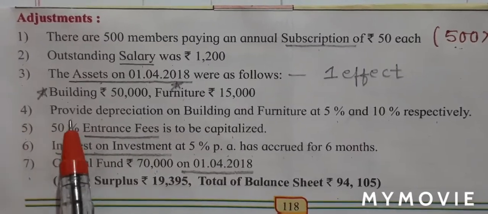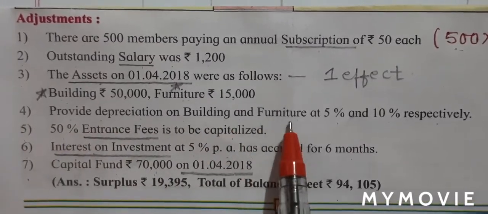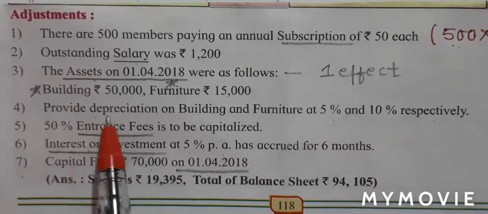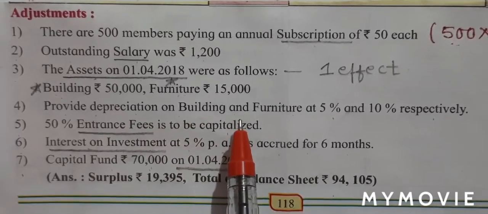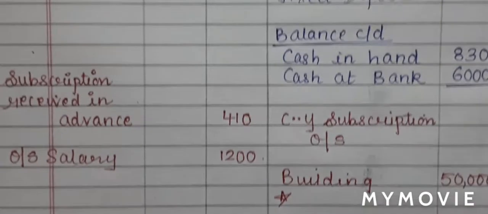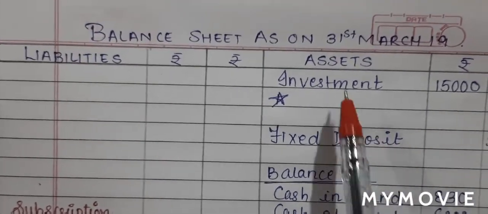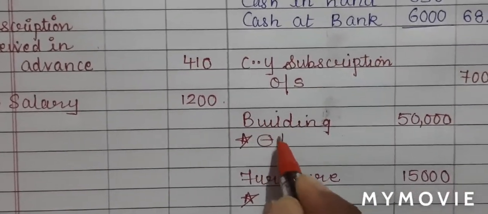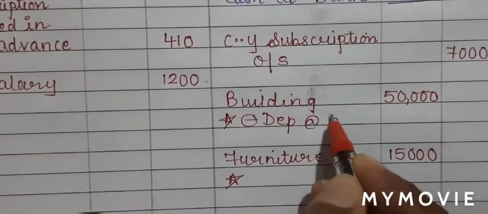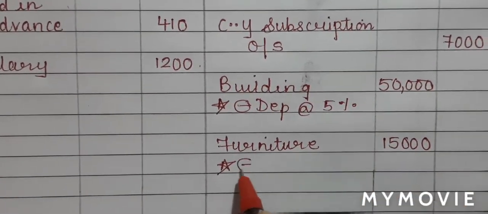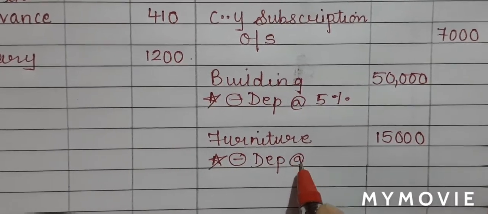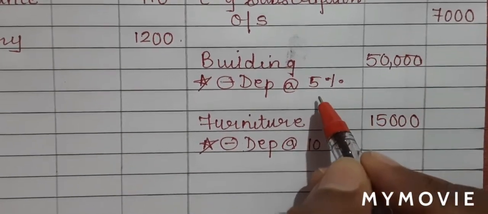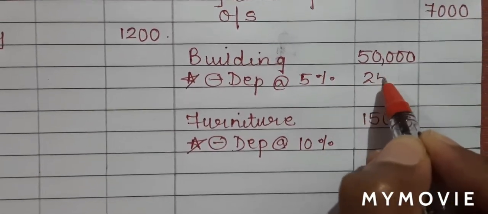Adjustment number 4. Provide depreciation on building and furniture at 5% and 10% respectively. So we have to provide depreciation on our assets. So let's come on to the asset side. On the asset side, I have building. For building, I'll say less depreciation at the rate of 5%. And for furniture, it is less depreciation at the rate of 10%. Let's do our calculation. 50,000, 5% will be 2,500.